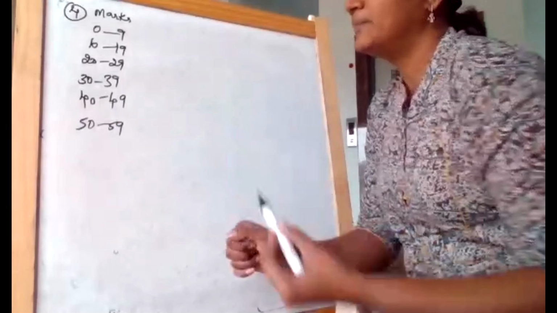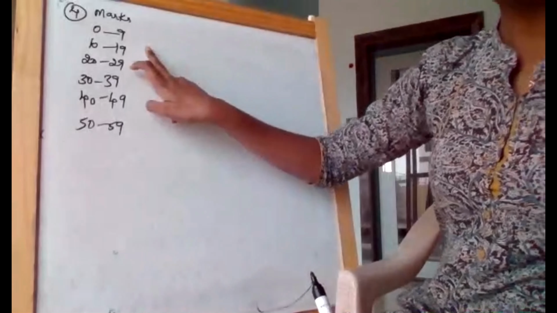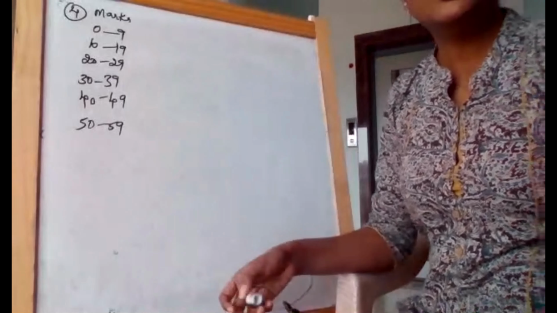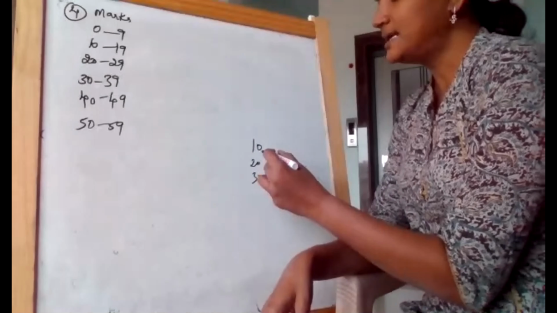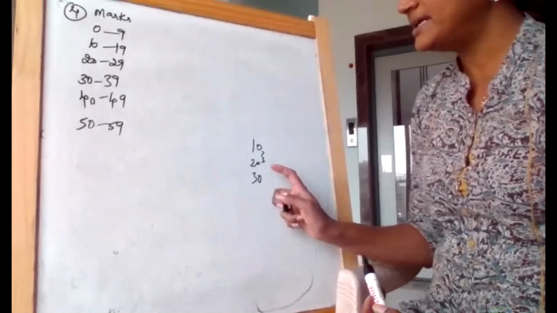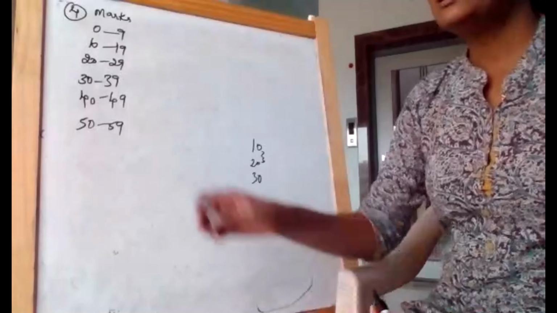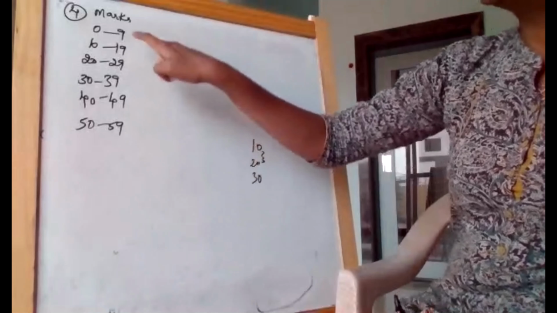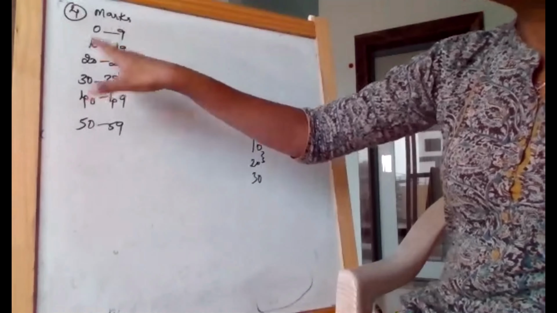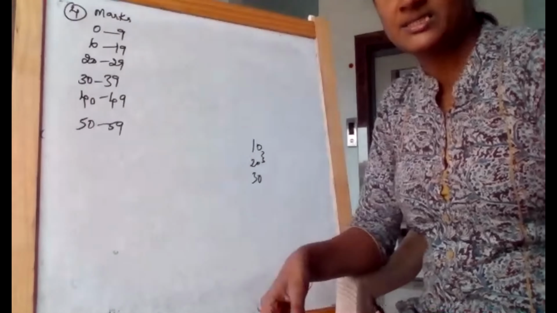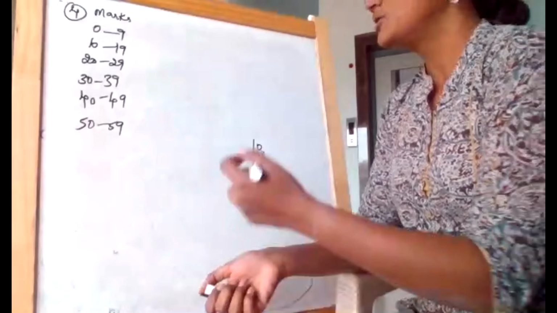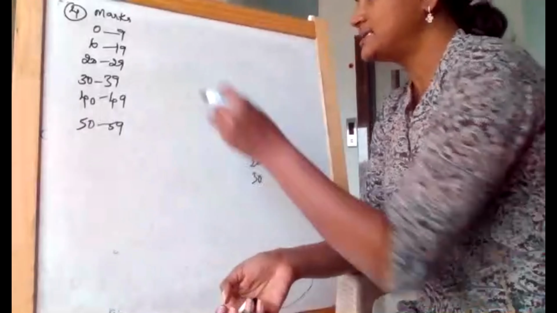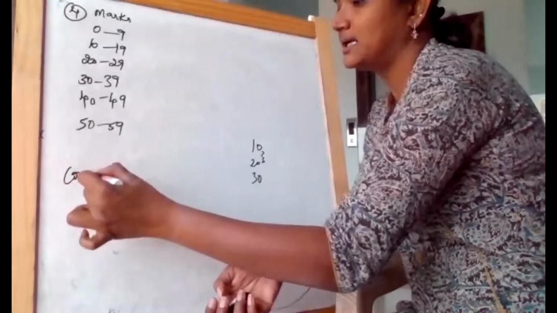Before writing the remaining data, girls, what is happening? In the earlier problem, when we saw a discrete series, it was like 10, 20, 30. I said the values between 10 and 20, 20 and 30 are missing. But now the information is partially correct, but after 9 to 10 also we have some decimals which are missing. 9.1, 9.2, 9.3 and so on are missing. So we know this is continuous data.